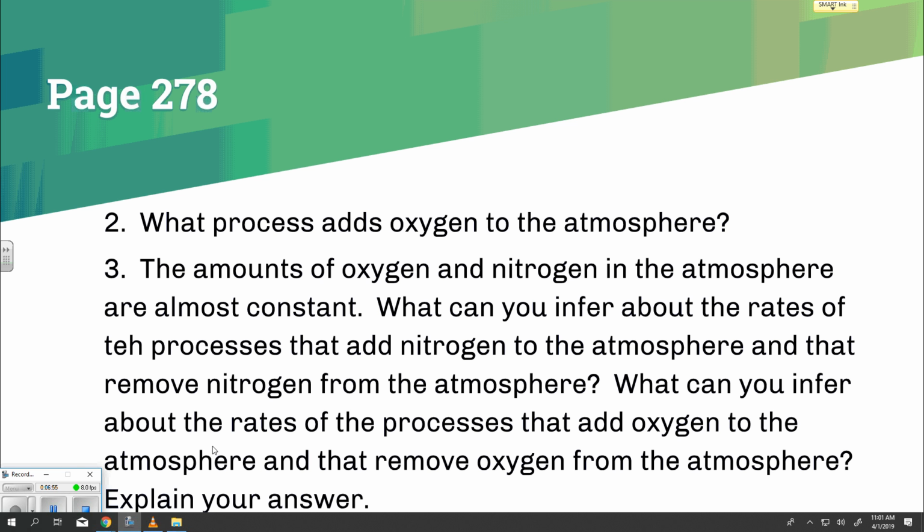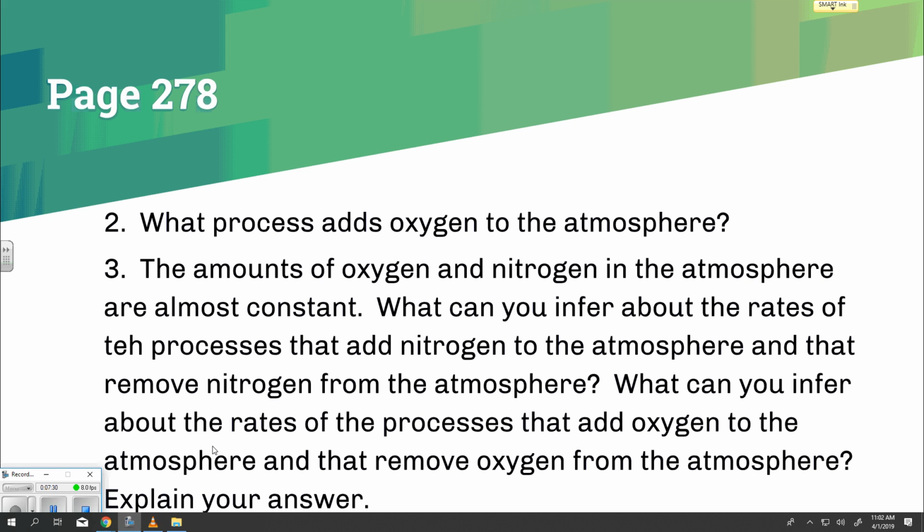Ozone in the atmosphere. A small amount of oxygen in the atmosphere is present as ozone, O3. Ozone in the upper atmosphere forms the ozone layer. The ozone layer protects Earth's surface from harmful radiation. However, certain chemicals can damage the ozone layer. These chemicals include chlorofluorocarbons, or CFCs, and nitrogen oxide.